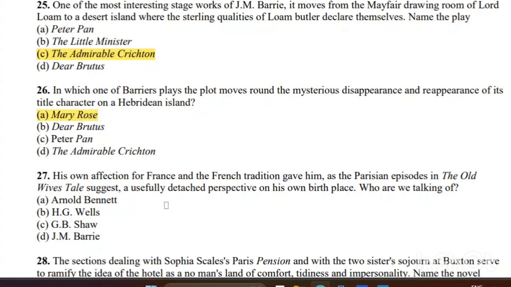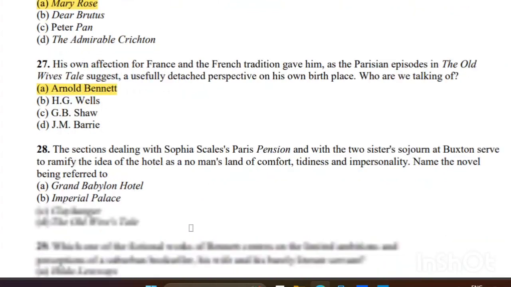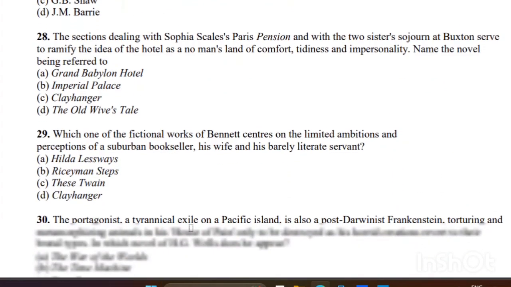His own affection for France and the French tradition gave him, as the Parisian episodes in The Old Wives' Tale suggest, a usefully detached perspective on his own birthplace. So, who are we talking of? So, the right answer is A, Arnold Bennett. Next question.